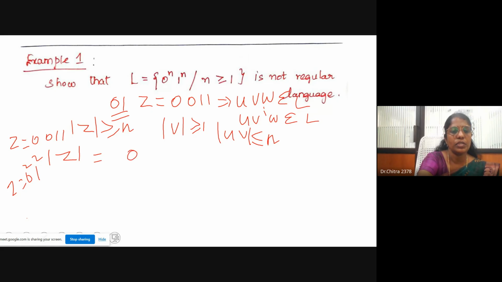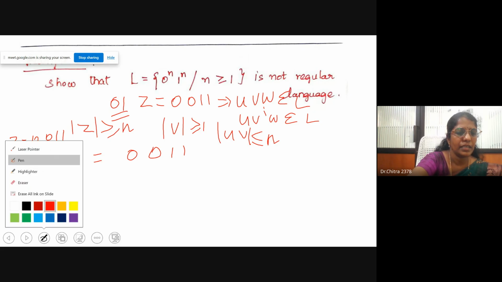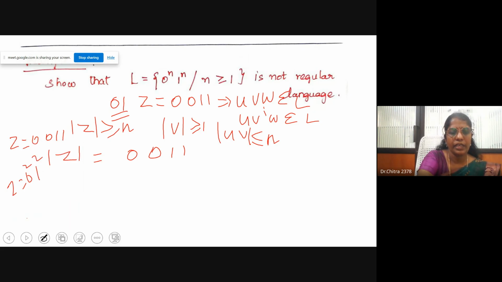According to the pumping lemma, every string can be split into three parts. I'll split this into three parts, u, v, and w, in any order you can take.